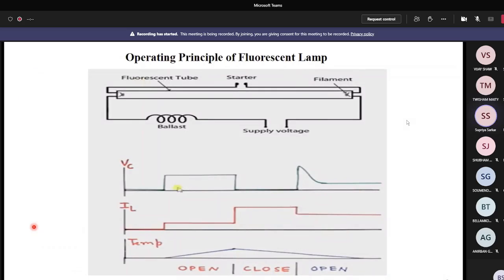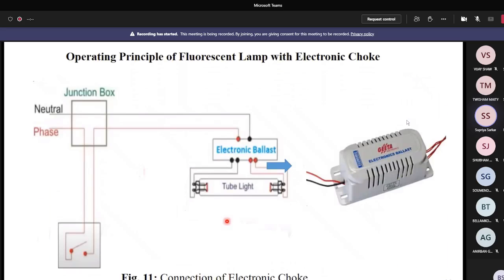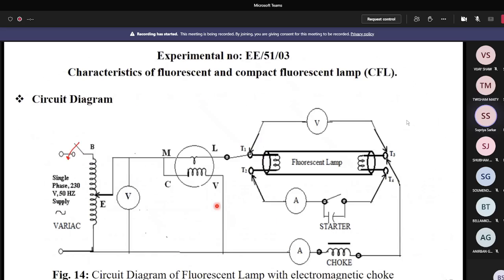Okay. So already I showed you that at the starting condition, the current is very small. So that current is flowing through the circuit, and that's why the deflection of the wattmeter is very less, or sometimes you cannot follow the deflection. And what can you observe? There is no current through the fluorescent lamp at the starting condition, so you cannot see any deflection in the voltmeter. Basically the current is flowing through the starter, so a very negligible current goes through the starter.